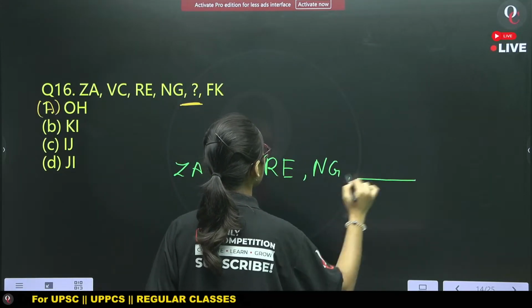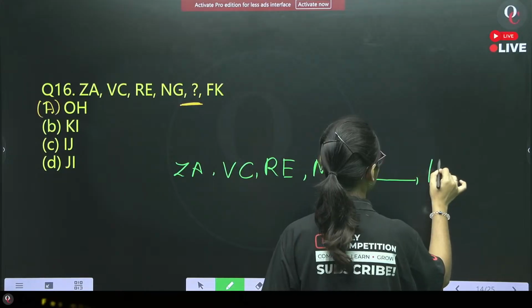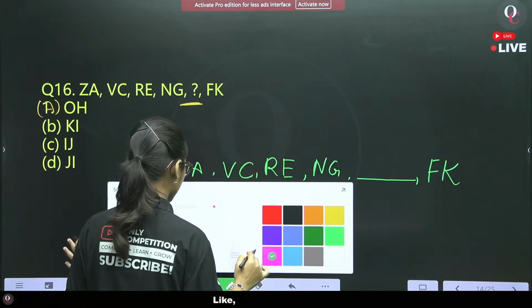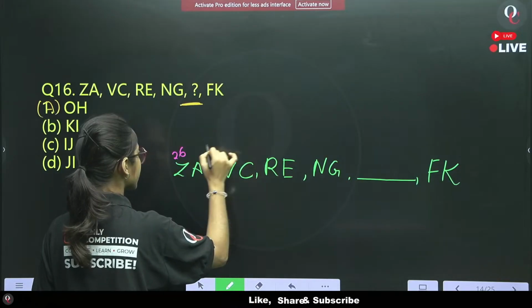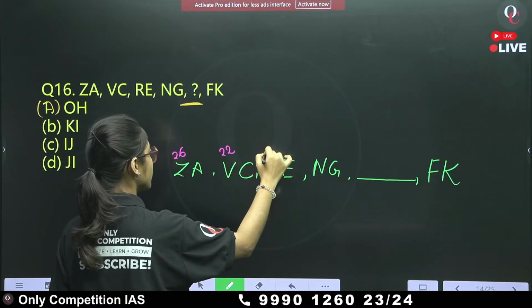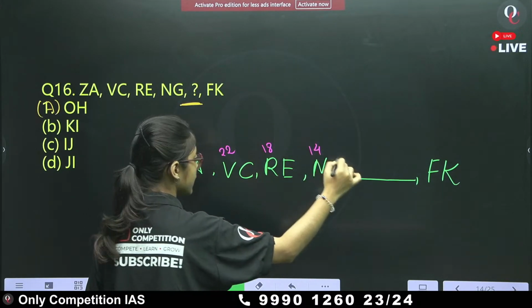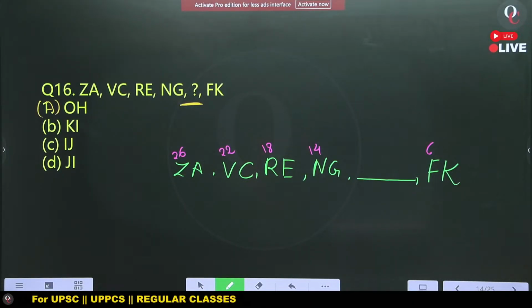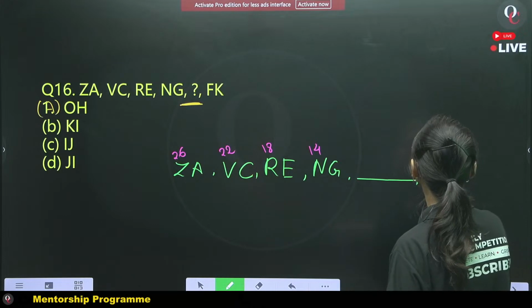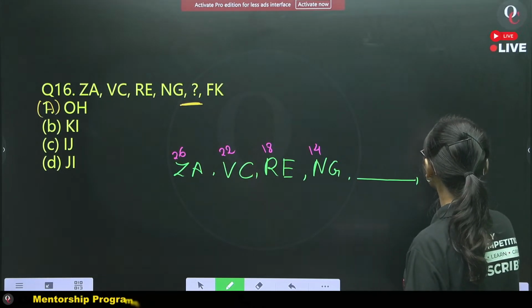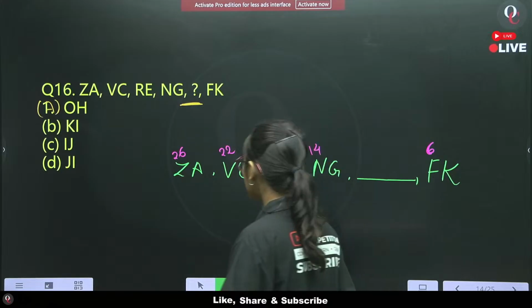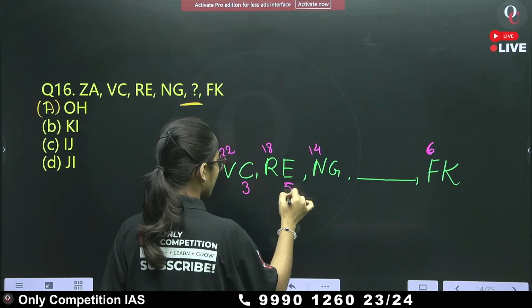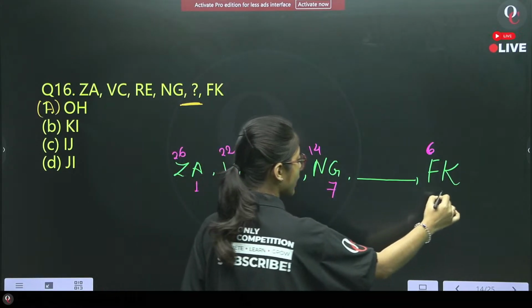ZAVCRENG, then question, fill in the blanks, and lastly F and K. If we find the position values, what will we get? 26, 22, 18, 19, and here, sorry, 6. Okay, here 6. Position values of the second term are 1, 3, 5, 7 and 11.